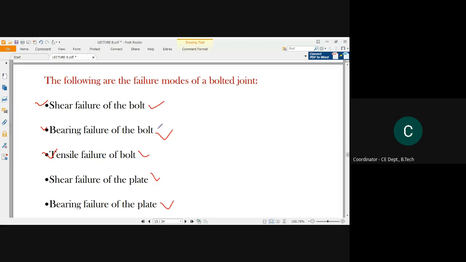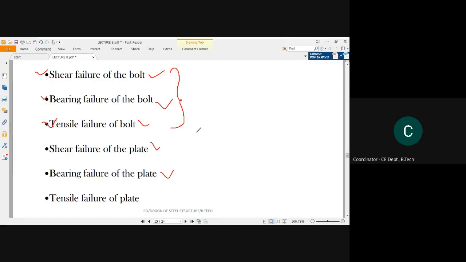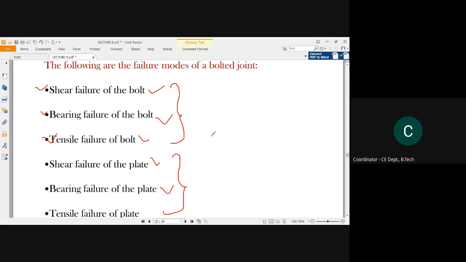I have divided these failures into two categories: one failure which will occur in the bolt and the other failure which will occur in the plate. This has been given in the IS code as well, so you have to check the failure at the bolt and at the plate.